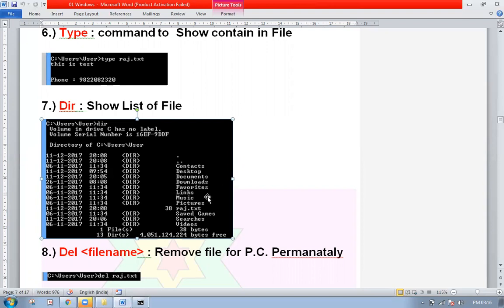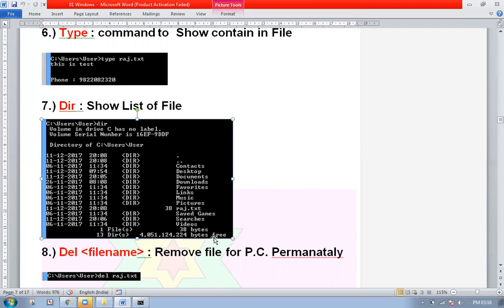That file has 38 bytes stored in it. As per this report, it is saying there is one file and 13 directories. The number of bytes consumed by the file is 38, and the number of bytes free is 4.051 and so on.